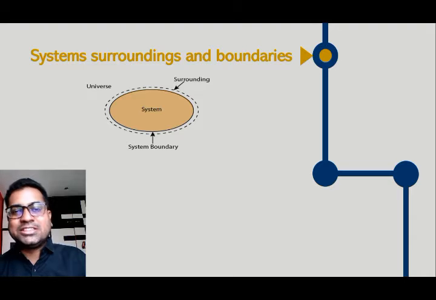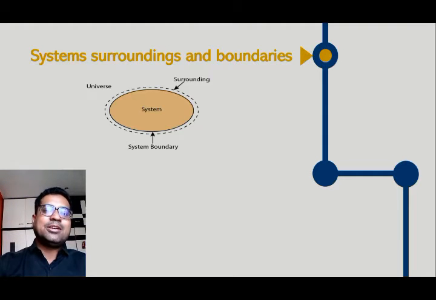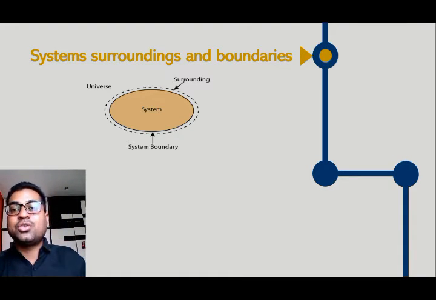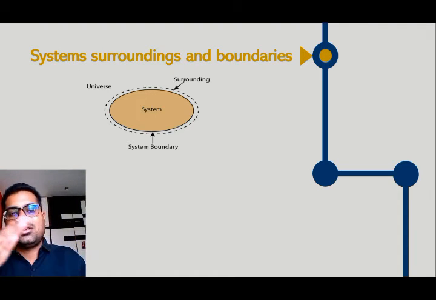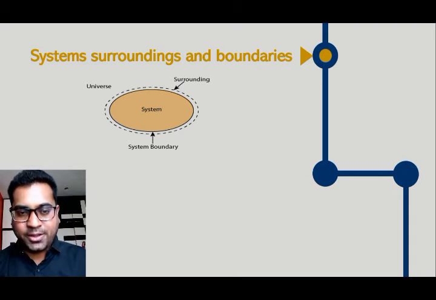This is the system, and the part of the universe excluding the system is nothing but the surroundings. The system is the space of the universe under your thermodynamic analysis, and all the remaining part of the universe is called the surroundings. The layer which separates the system from the surroundings is the boundary.